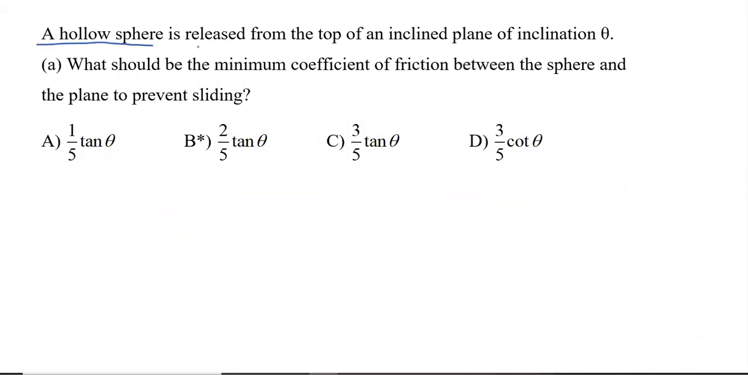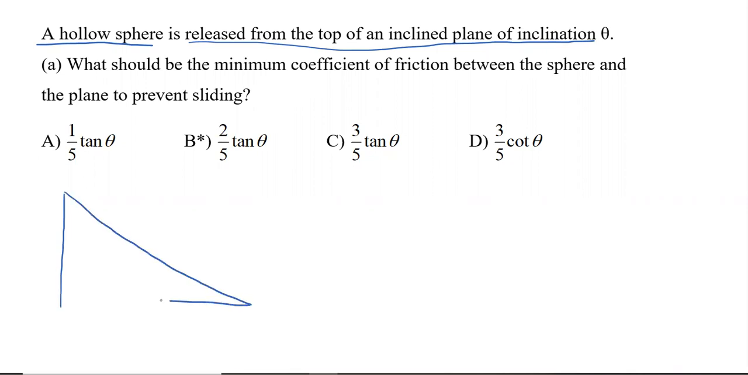A hollow sphere is released from the top of the inclined plane, and obviously it is a rough surface. As you can see, they're asking us to find the minimum coefficient of friction. So there is an inclined plane of angle of inclination theta.